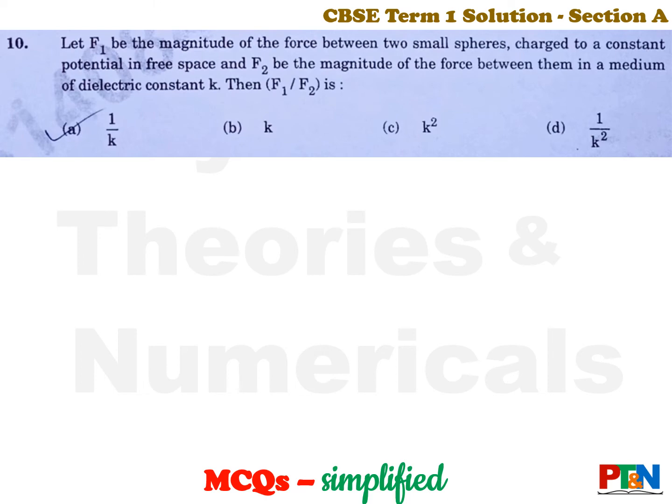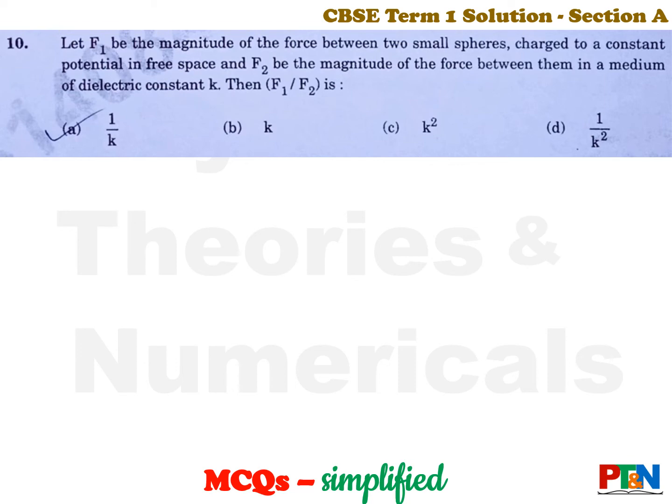Next MCQ. Let F1 be the magnitude of the force between two small spheres charged to a constant potential in free space, and F2 is the magnitude of the force between them in a medium of dielectric constant K. You need to find out the value of F1 by F2. Very common question, the very first set of questions in your first chapter of class 12 physics.